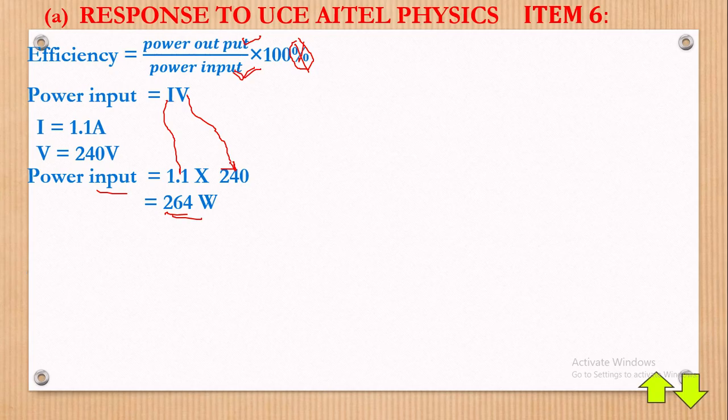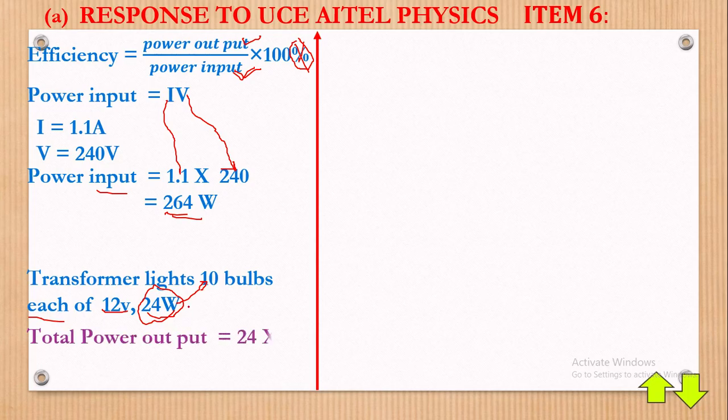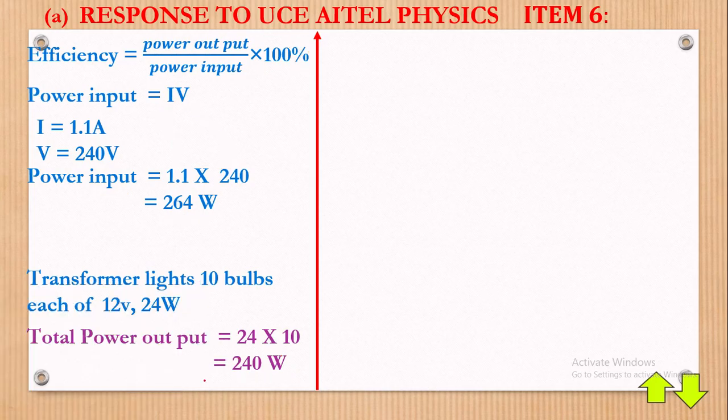So we shall now say, power output, the transformer lights 10 bulbs, each of 12V. Now, are you seeing this word each? This word each means one, each of 12 volts and 24 watts, but we want the power here. Now, this 24 times, of course, the 10 bulbs. What shall we have there? So we shall say that total power output is equal to 24 times 10, which gives us 240. So we have the power output, and we have the power input.